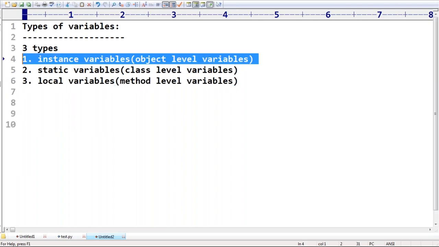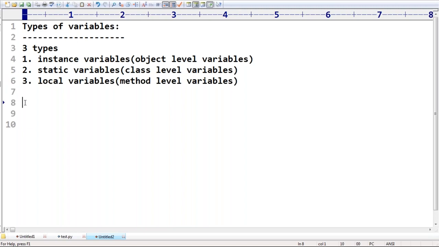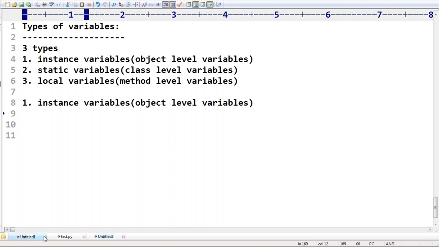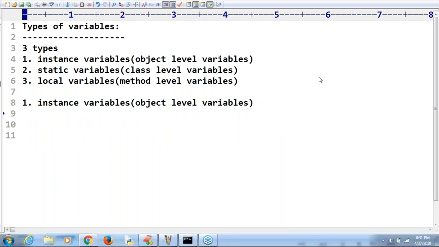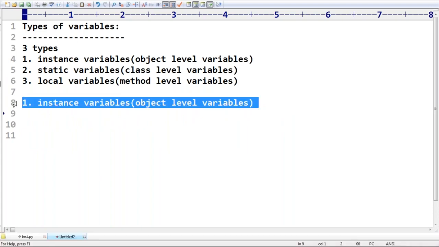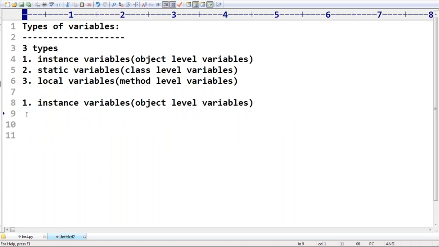Next, if the value of a variable varies from object to object, then we should go for instance variables. Remember this one. We have to declare instance variables inside the constructor by using self.